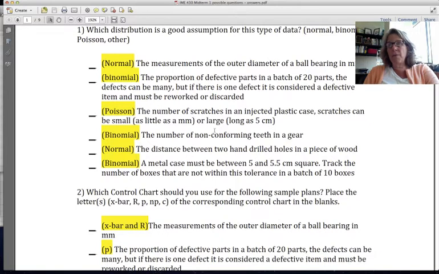So the next one, the number of non-conforming teeth in a gear. This is the proportion. You're saying 2 of the 15 teeth are non-conforming, the others are conforming. So that's binomial. The next one here is a distance. This is something you're measuring, so it's going to be normal. And binomial again, you track the number of boxes that are within this tolerance, the number of boxes in a batch of 10 that are within this. Now it's a little bit tricky because this looks like a measurement, but what I'm saying is how many conform to this measurement. So it's binomial.